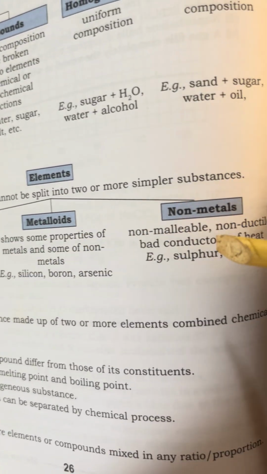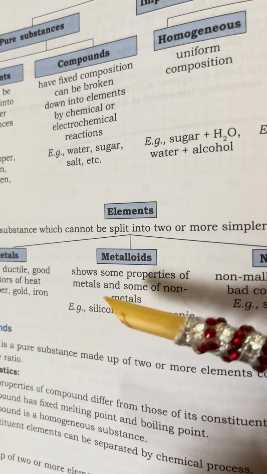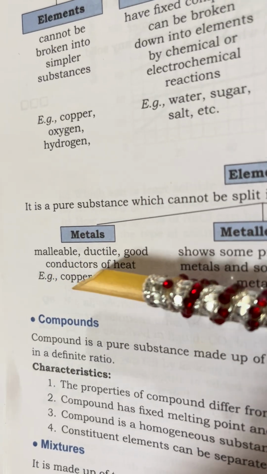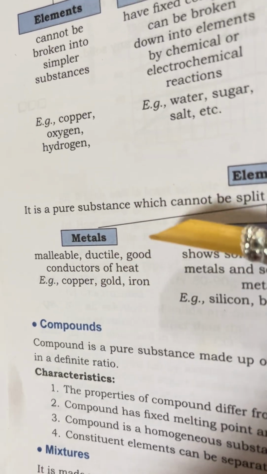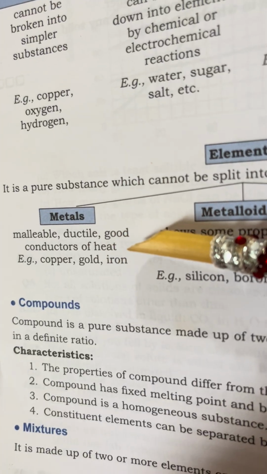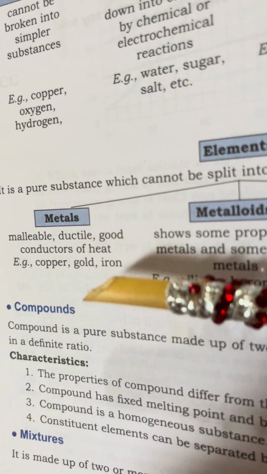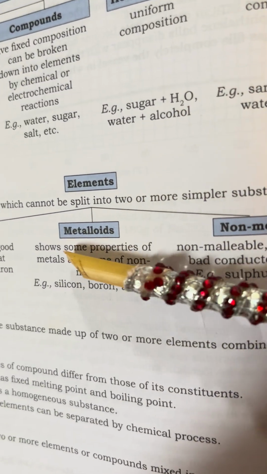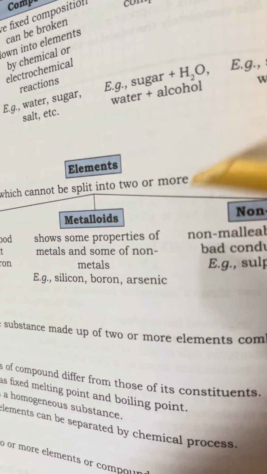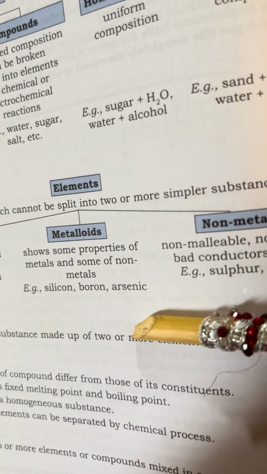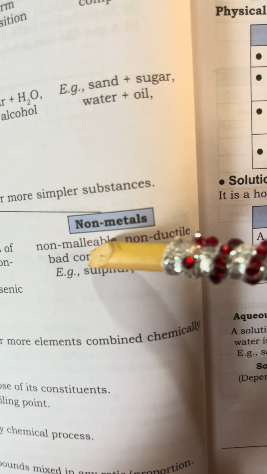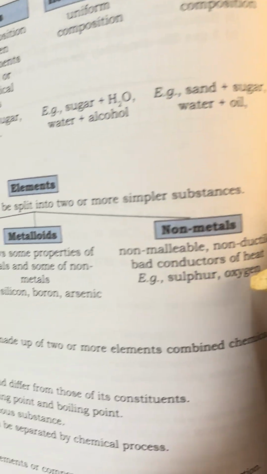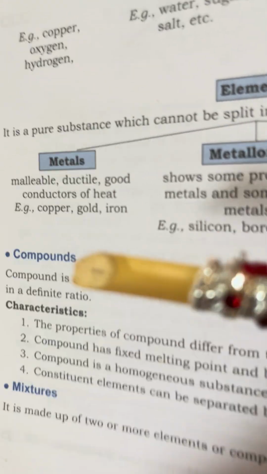Elements are classified as metals, metalloids and nonmetals. What are metals? They are malleable, ductile, good conductors of heat, for example copper, gold, iron. Now you can see, the table shows some properties of metals and some of non-metals. Metalloids: silicon, boron, arsenic. Non-metals are non-malleable, non-ductile, bad conductors of heat: sulfur, oxygen. Now we go to compounds.